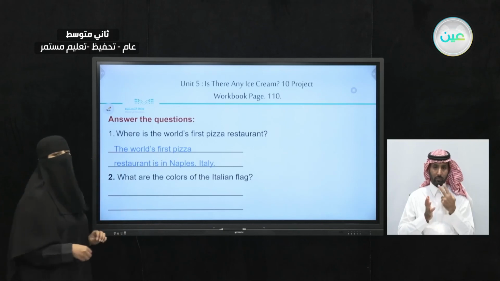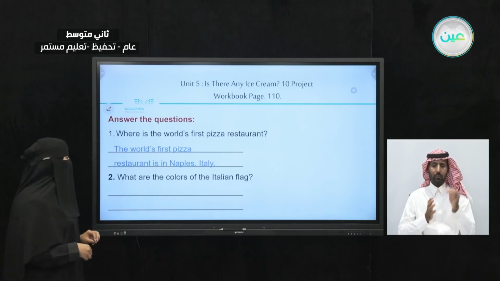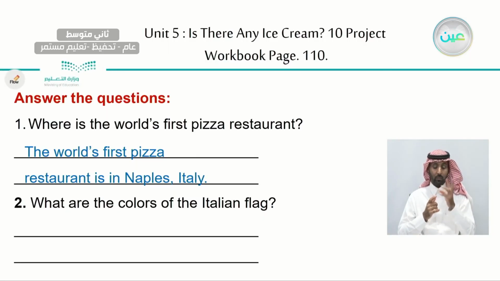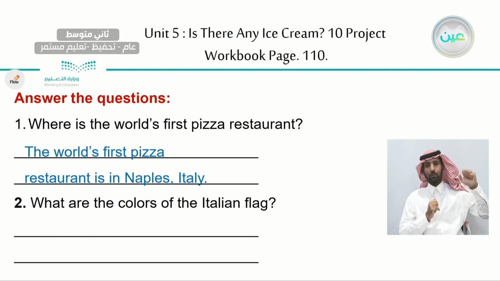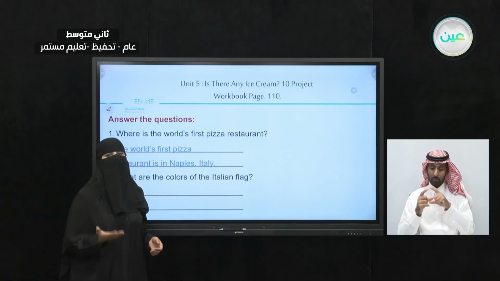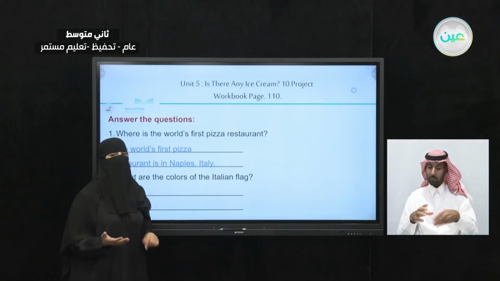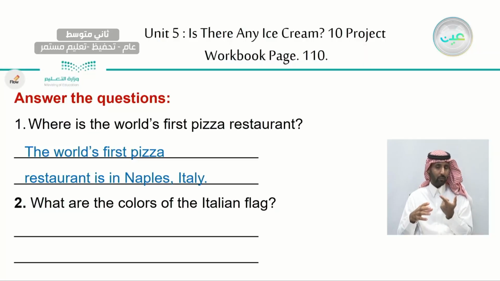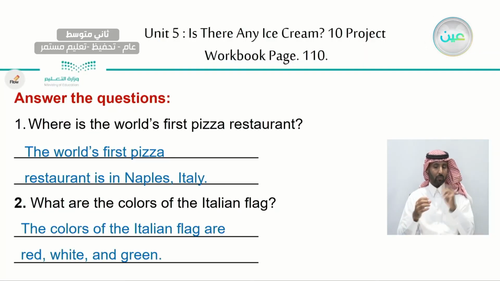Now, let's take a look at the next question. What are the colors of the Italian flag? I did show you a picture of the Italian flag and a picture of the pizza with the same colors. So, what are these 3 colors? The colors of the Italian flag are red, white, and green.